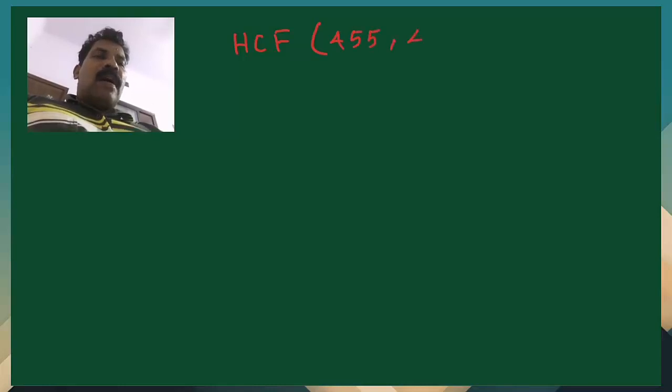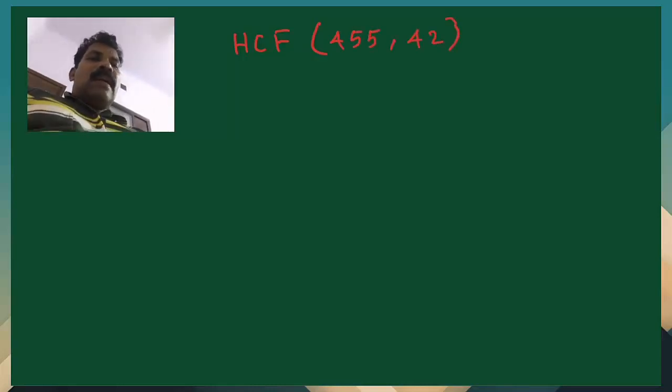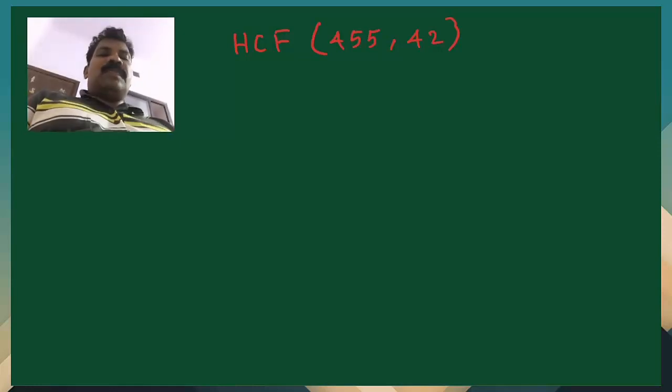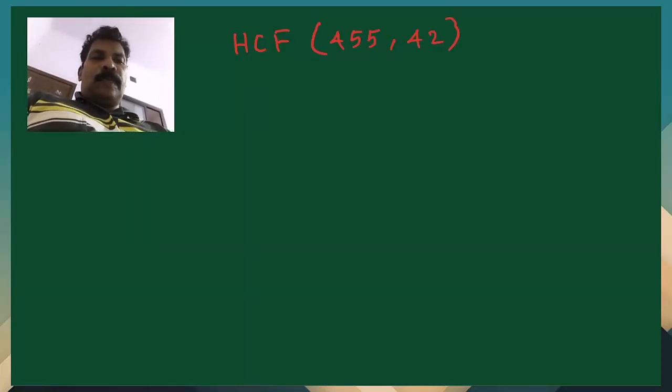Now let us see some applications of this Euclid's division lemma. So we can find the HCF of two numbers. You know, highest common factor HCF of numbers, say 455 and 42. What should be the HCF? So now we can apply Euclid's division lemma to find the HCF of two numbers. For example, how to find HCF, highest common factor of the numbers 455 and 42.